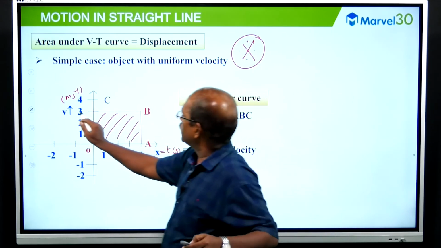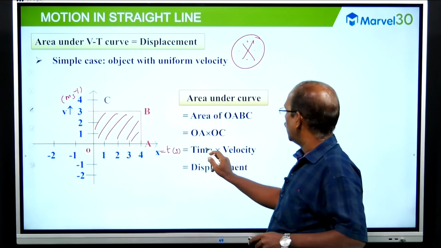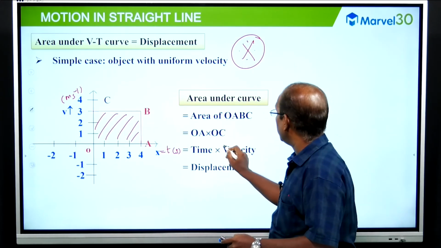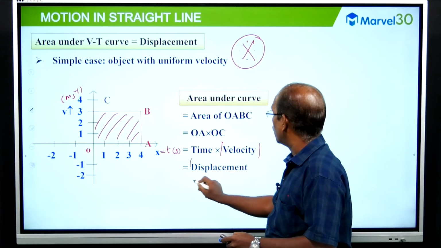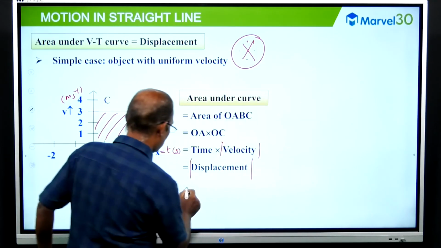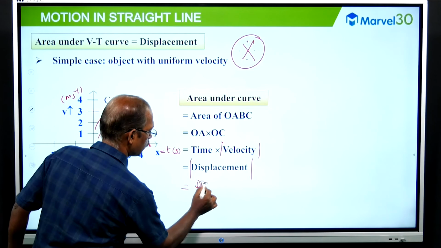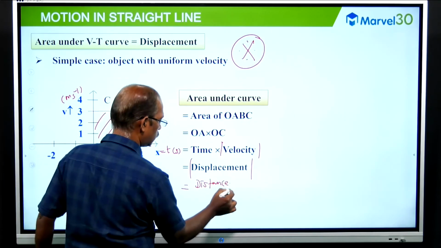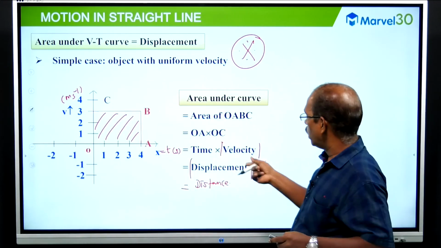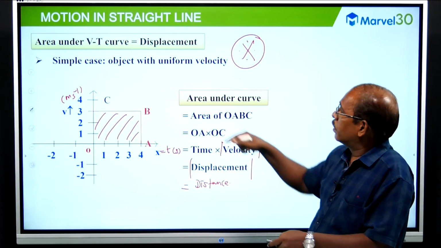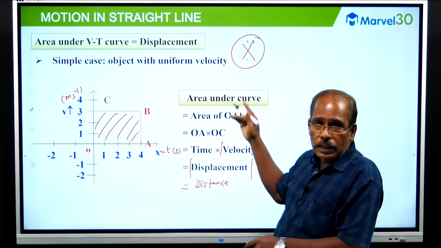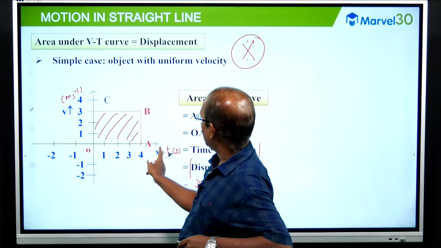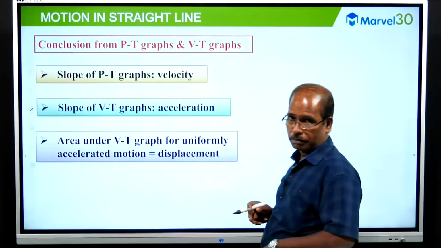And if it is velocity and time, the area gives displacement. If it is the modulus of velocity, the modulus of displacement will give the total distance. To evaluate distance with the help of the graph, just find the area under the graph between velocity and time, or speed and time. Very important.